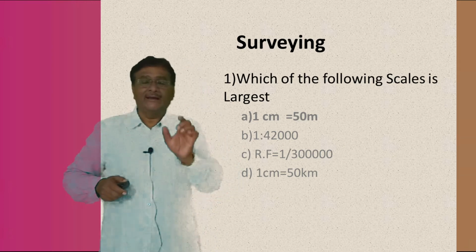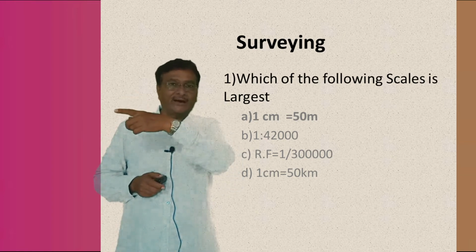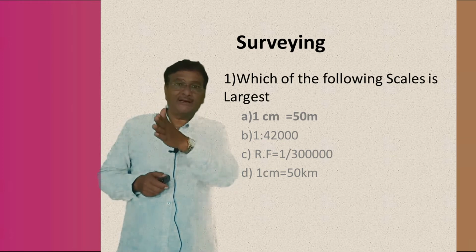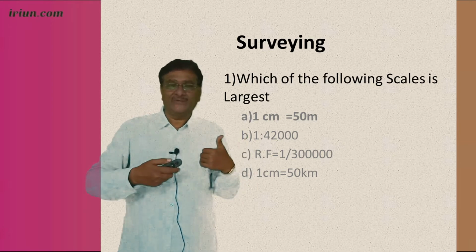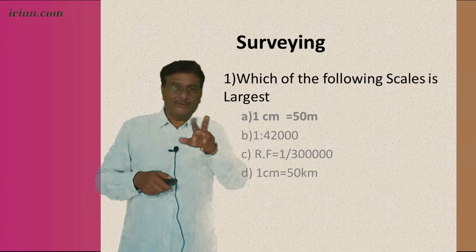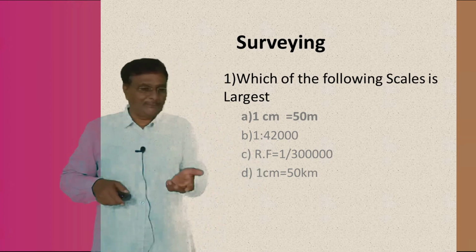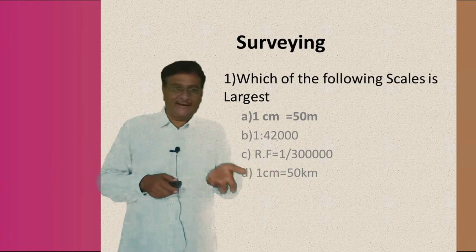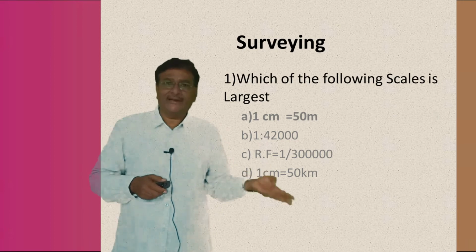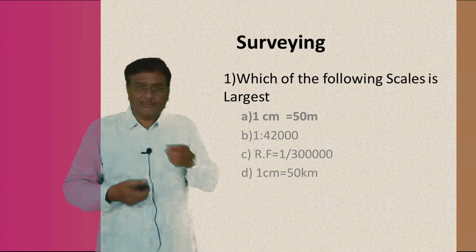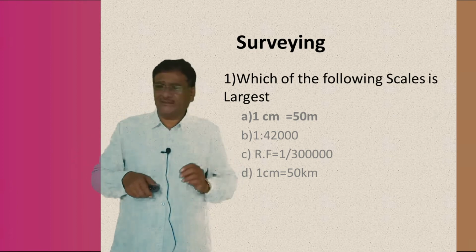I repeat once again, the measurement of the distances of the closed traverse or any particular object around it can be done. Measurement of the distance and also the plotting of the distance with a particular scale can be done simultaneously in the case of plane table surveying. Understand or not? Again, what are the instruments used in plane table surveying? Plane table is there, an alidade is there, then plumb bob is there, and all these particular instruments are used in plane table surveying.